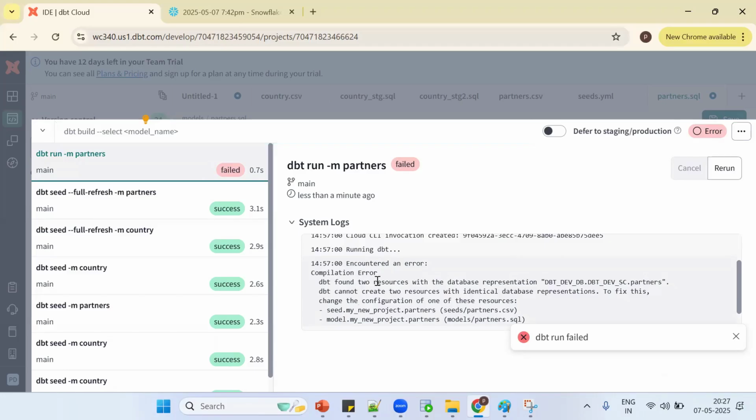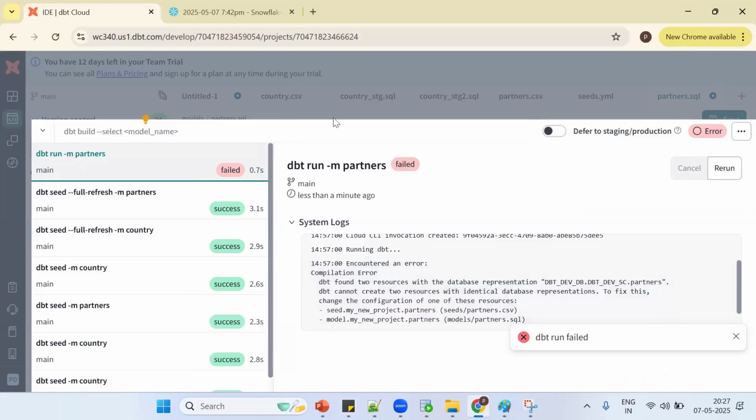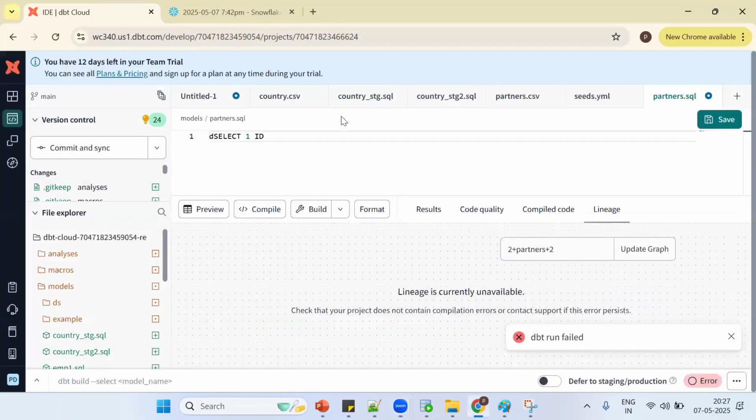The seeds are giving the partners table. So in the project, we should always give unique names. The entire project needs unique names. Always make sure we give a unique name for every object.